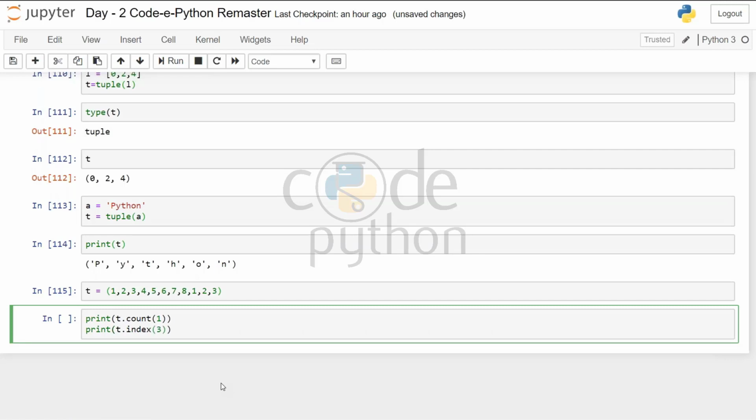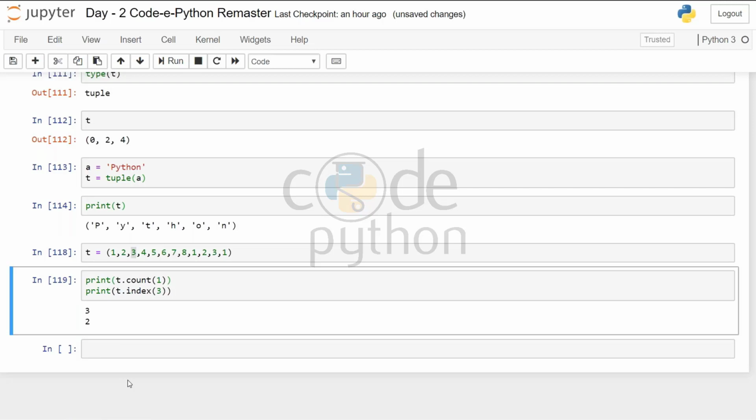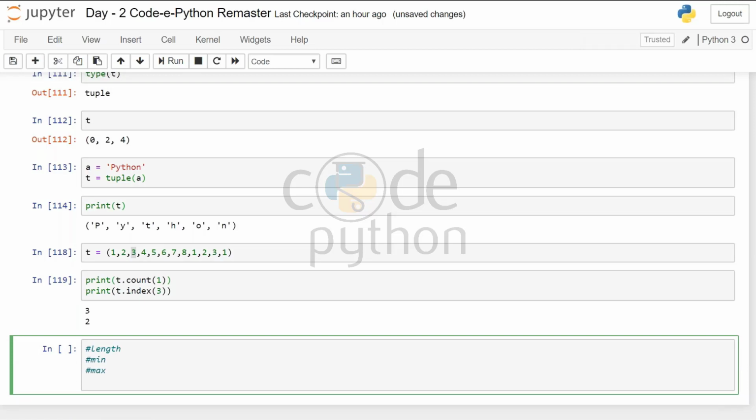Let's write 3. Now there are 3 ones in it, and the index of 3 is 2. Similarly, you can check length, minimum, maximum, and sum, which you can try yourselves.